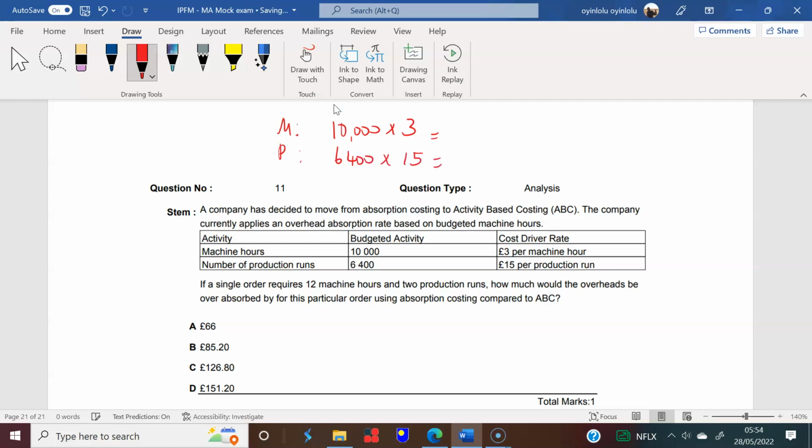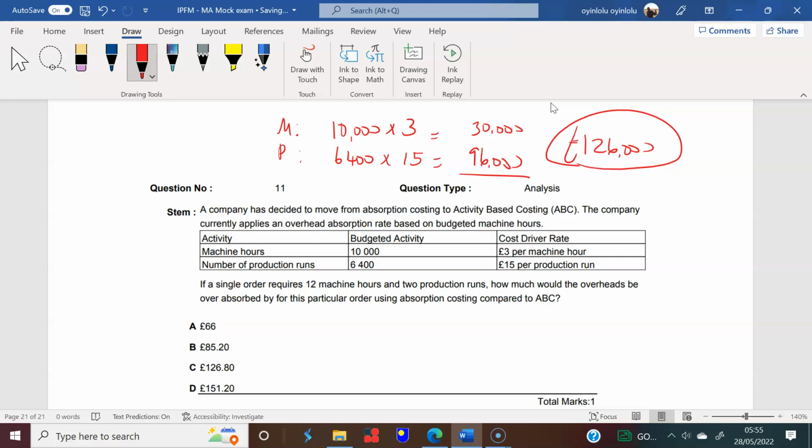So here you have 30,000, and here 96,000, for a total of 126,000. That is the total overhead cost.